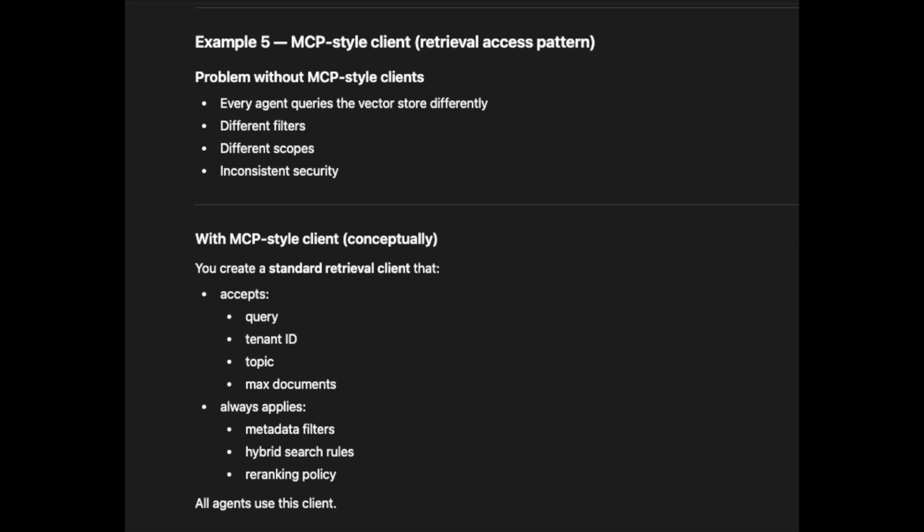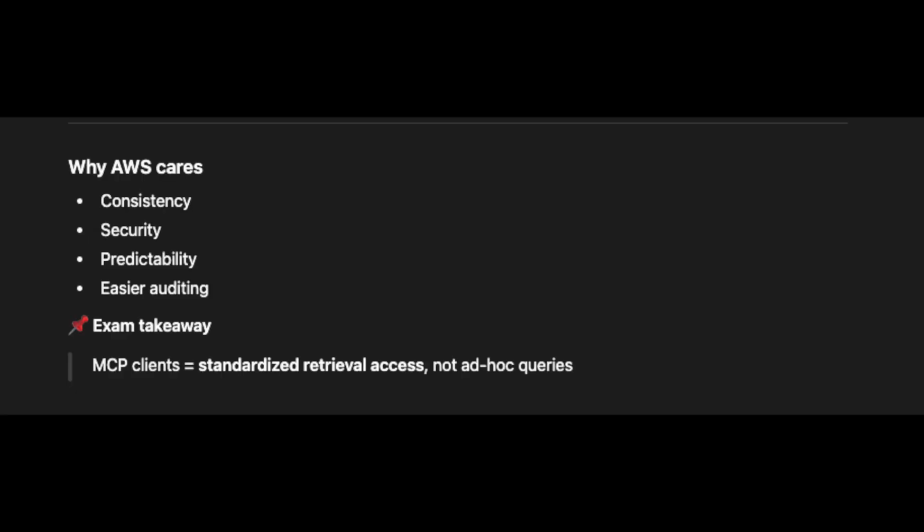Example 5, MCP-style client, retrieval access pattern. Problem without MCP-style clients: every agent queries the vector store differently, different filters, different scopes, inconsistent security. With an MCP-style client, conceptually, you create a standard retrieval client that accepts query, tenant ID, topic, max documents, and always applies metadata filters, hybrid search rules, re-ranking policy. All agents use this client.